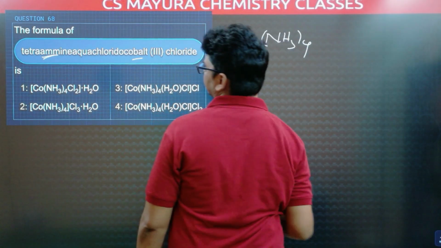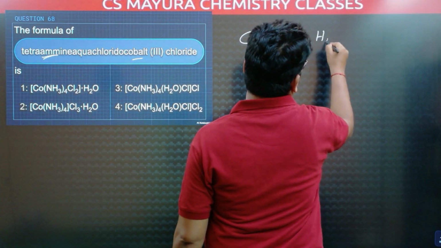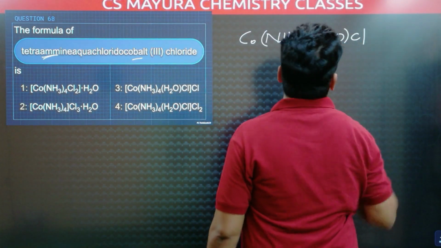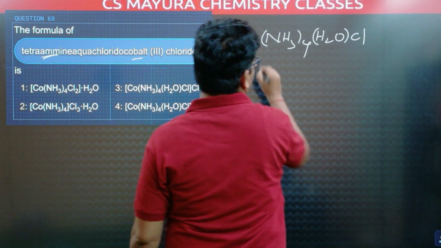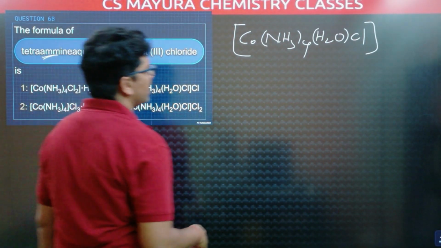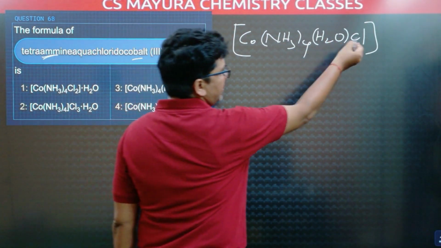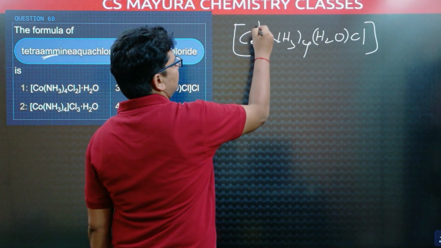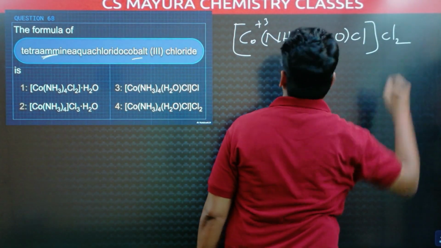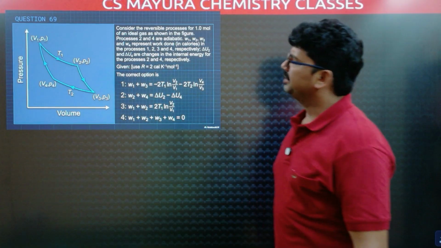Aqua means water, and chlorido, so 1 chloride ion. Because the coordination number is 6, for cobalt 3 plus the coordination number is 6: 4, 5, 6. Next, here the oxidation state is plus 3. To balance the charge outside, it should have 2 chlorines. This is our complex.